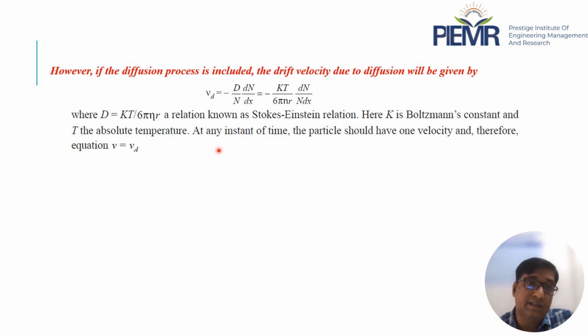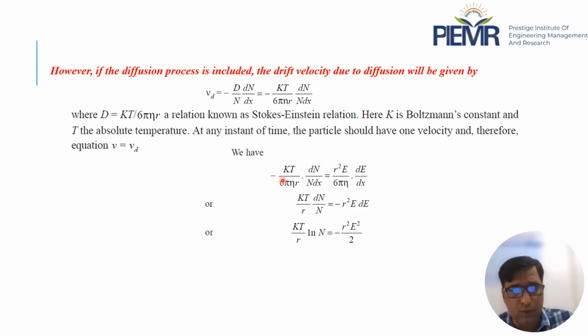At any instant of time, the particle should have one velocity. Therefore, v that we calculated earlier should be equal to the diffusion velocity. We just equated both, and this will give this relation. Here we can write dn upon n as d of ln n, and E dE can be written as d of E square by 2.